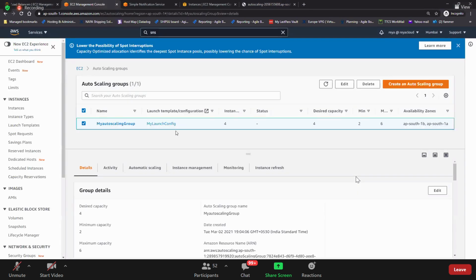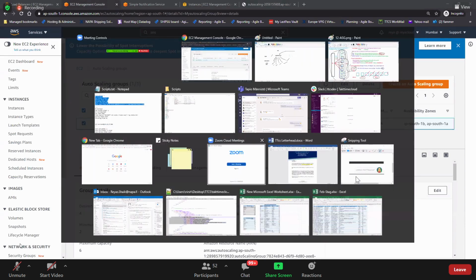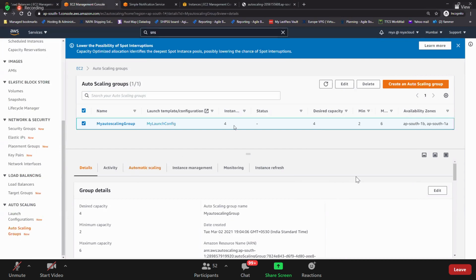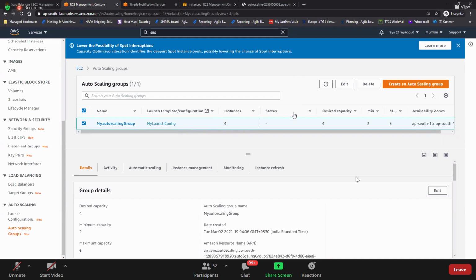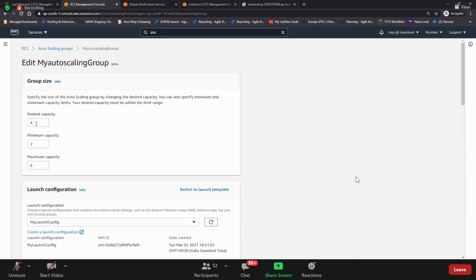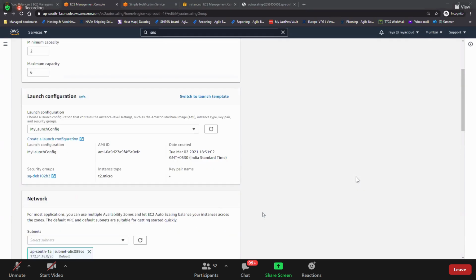Nice. And let us see what options we have here. If you select this auto scaling group, on the left side bottom, auto scaling group. Do you see that the number of instances here is 4, right? Desired capacity is 4, minimum 2, and maximum 6, guys. And if you go and edit like this, desired capacity should be 5. What is this called? This is called manual scaling.